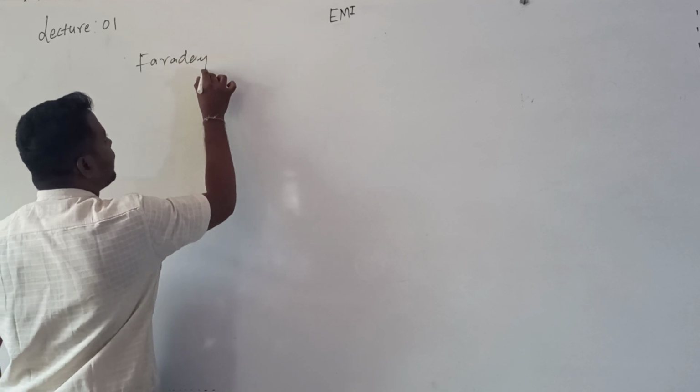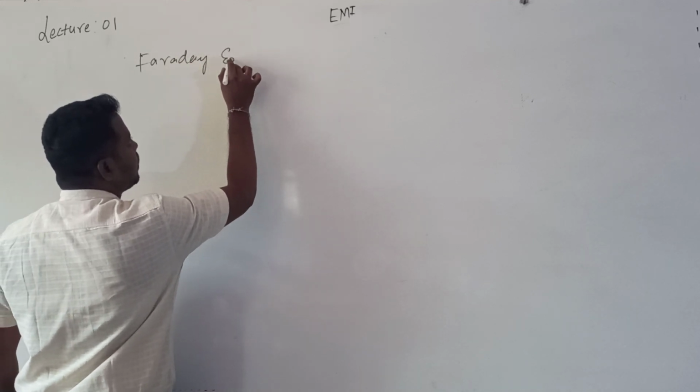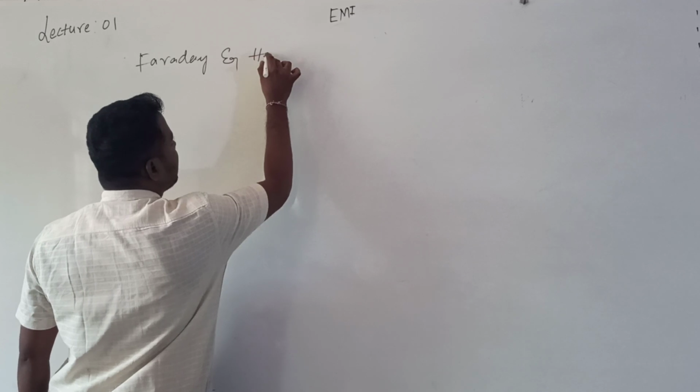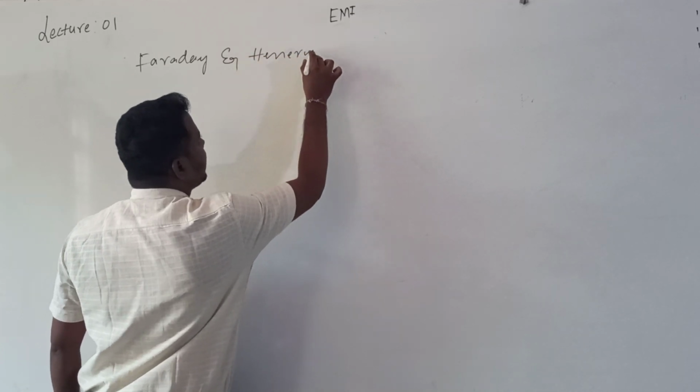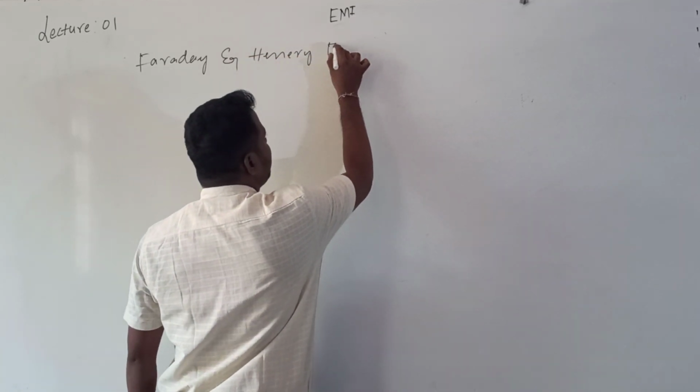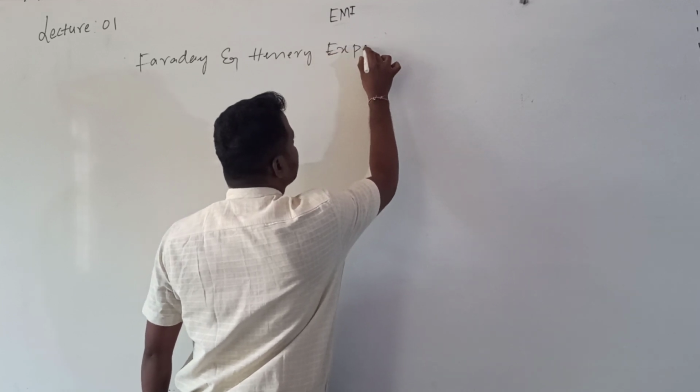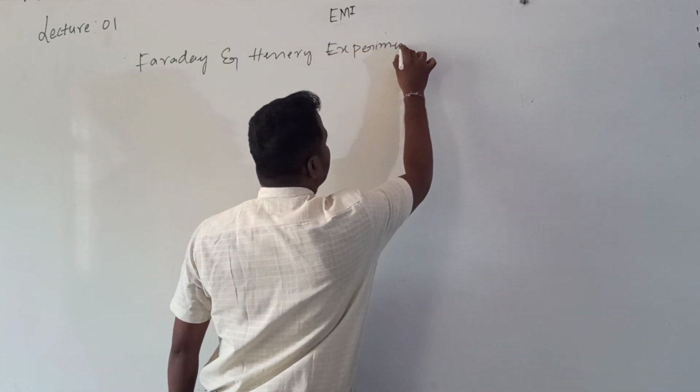Simply, they call it Faraday, but the proper name is Faraday and Henry. Together they conducted experiments, the Faraday-Henry experiments.